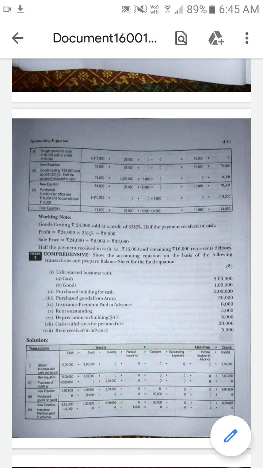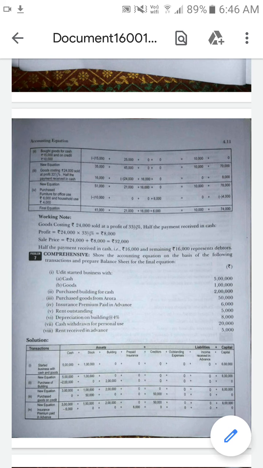So a new liability is created, in the name of creditors. Understood? Okay, so what are the types of accounts in this transaction? First one is stock, because the goods are coming; goods may be indicated as stock. And since it is purchased on credit, in the liabilities there is a new liability, the creditors. So stock is an asset and creditor is a liability.